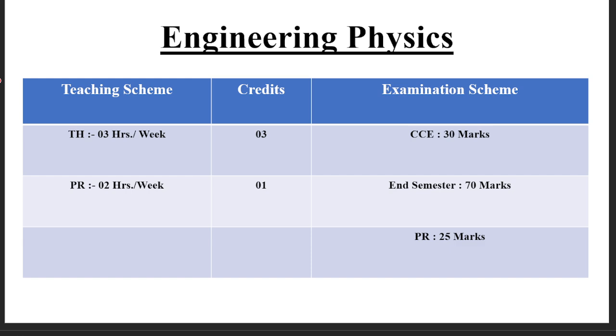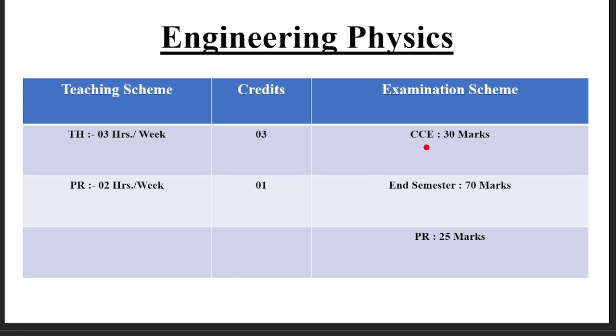In this channel, we will discuss the 2024 pattern engineering physics, all topics and all units. The teaching scheme for engineering physics as per 2024 pattern is as follows. There are a total of 3 hours of lecture per week for the theory, and for practical you have 2 hours per week per batch. The total credits for engineering physics are 4.